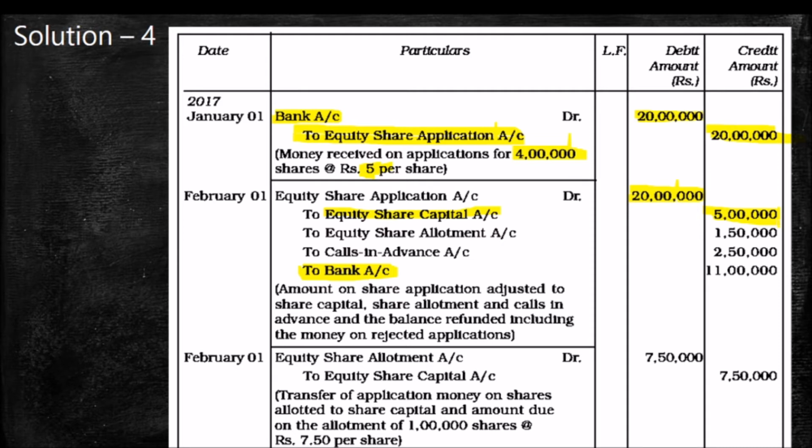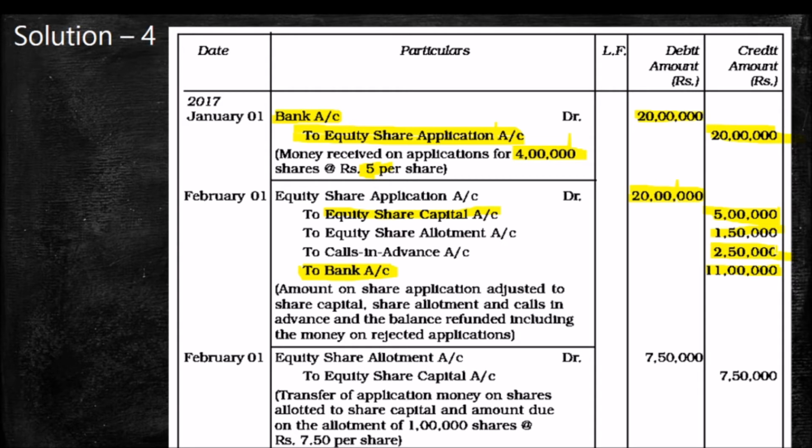Actually, we should get 10 lakh in the rejection, but here it is 11 lakh. We are going to learn how to get the 11 lakh, how we are getting the 1 lakh 50,000, how we are getting 2 lakh 50,000, through some steps.